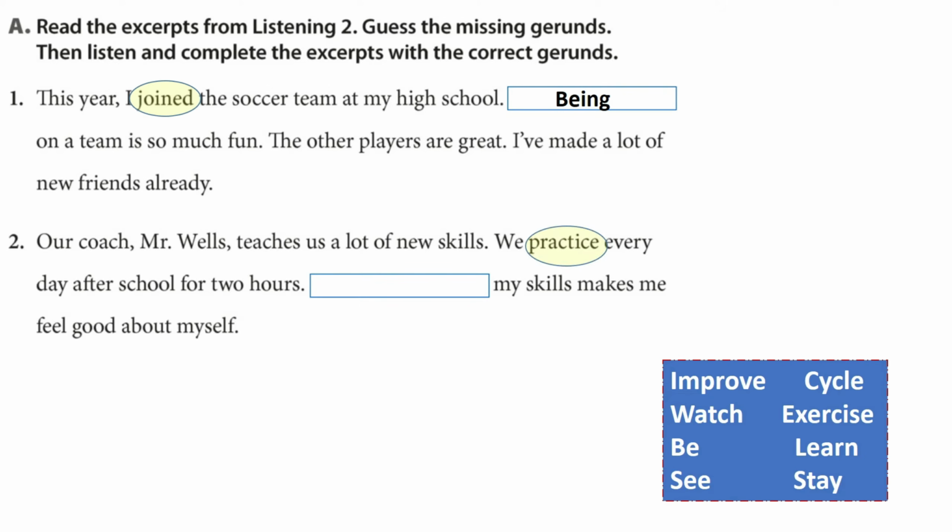And I think practice is a key word, because when you practice, it allows you to get better. So I think the word we need is improve. And we have to turn improve, the base form, to a gerund. So we take away the E and we add ing. Improving my skills makes me feel good about myself.